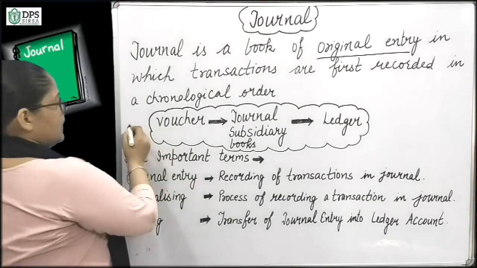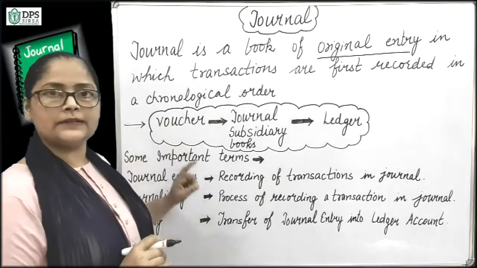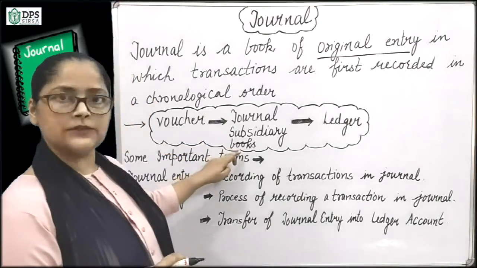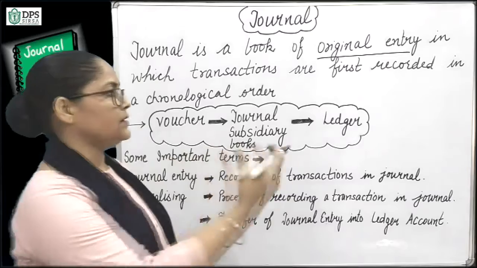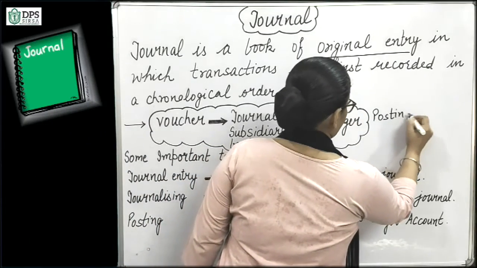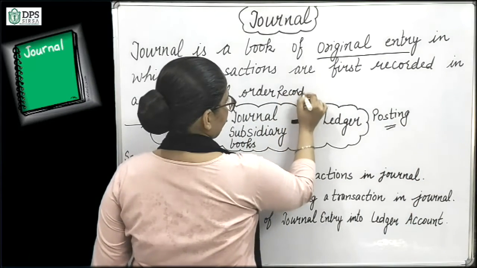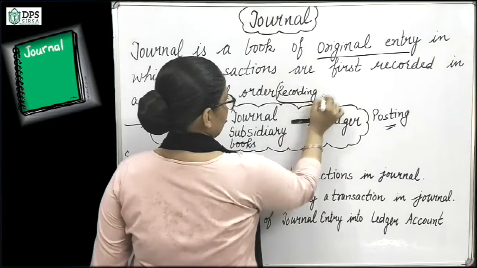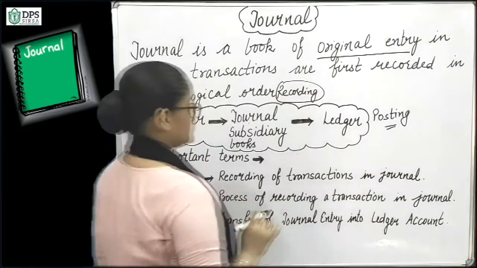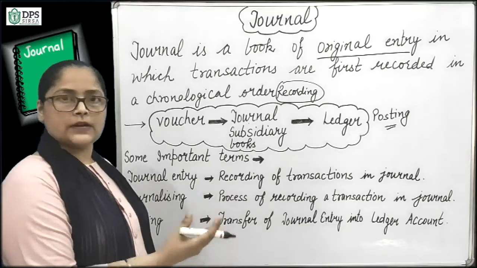So when a transaction happens, we first have vouchers as we have discussed in theory concepts. After vouchers, we prepare journal and subsidiary books. Then we move towards the posting, that is done in ledger. So in ledger, we do posting. Here we do recording. Recording is done in journal and subsidiary books and posting is done in ledger. So step by step we move towards the completion of a transaction.